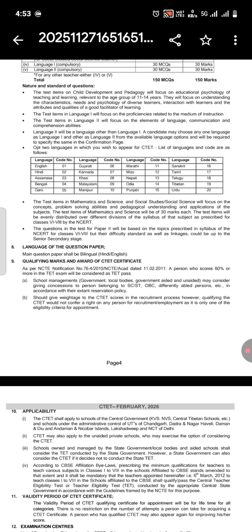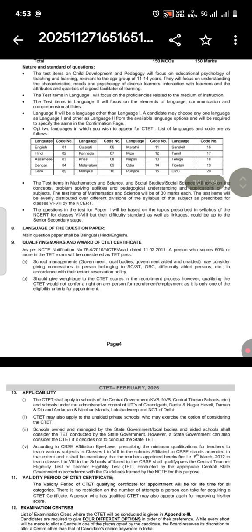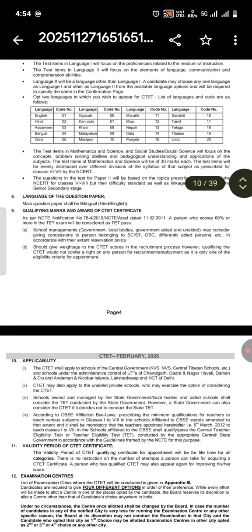Okay. Language 2 will be a language other than Language 1. Here in paper 2 also you have to choose two different languages. But like if you are from Bihar, you can choose one English and one Hindi. Okay. The test items in mathematics and science and social studies, social science will focus on the concepts, problem solving abilities, and pedagogical understanding and applications of the subjects.